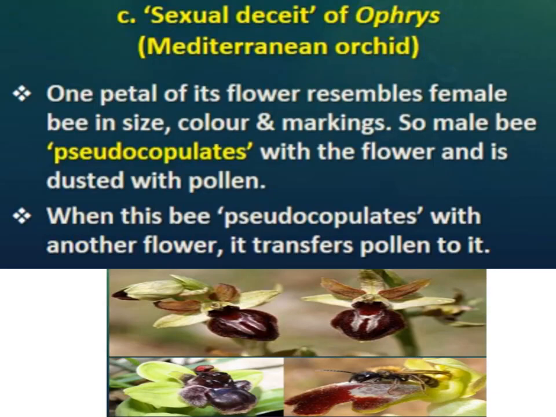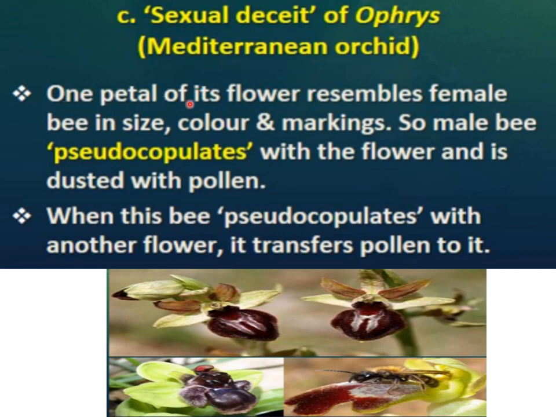So this is called sexual deceit of Ophrys or the Mediterranean orchid. So the name of that orchid species, which is in a mutualistic relationship with the bee, is the Mediterranean orchid, right?